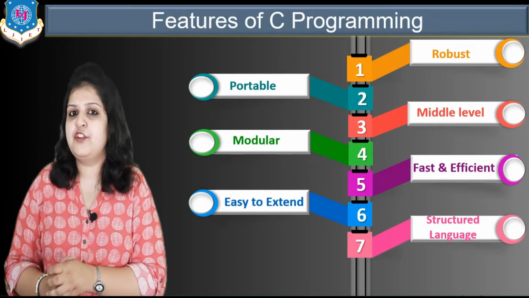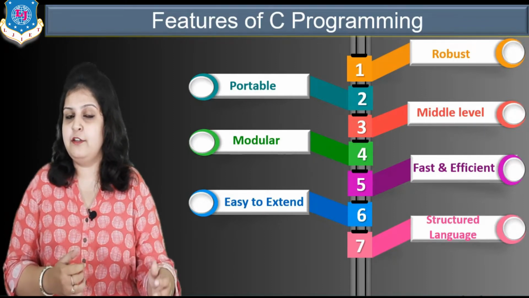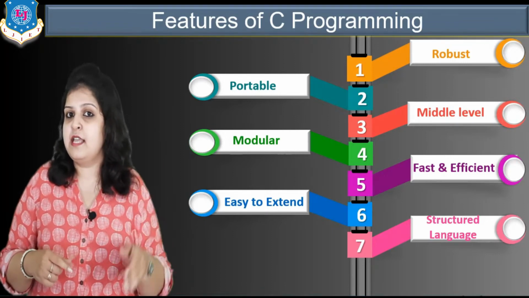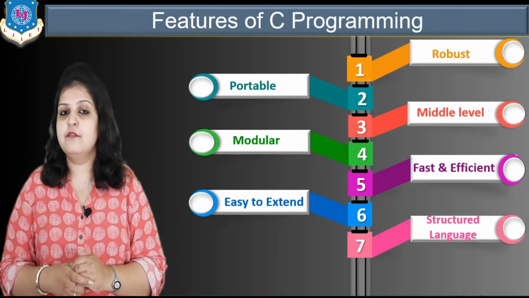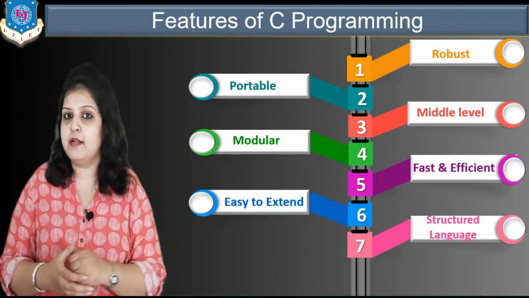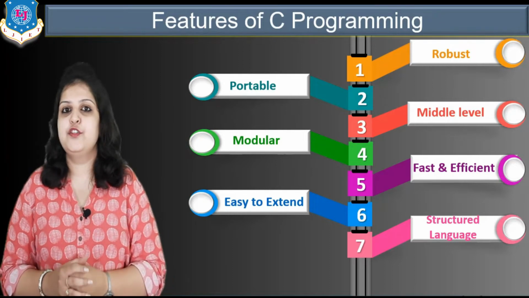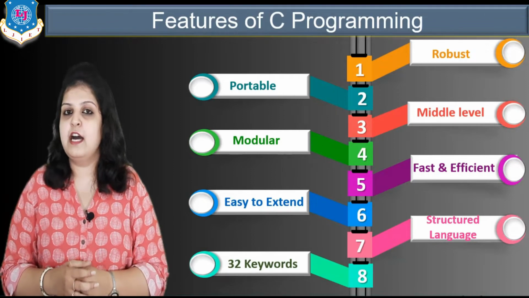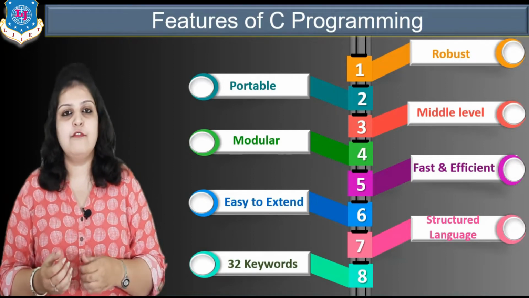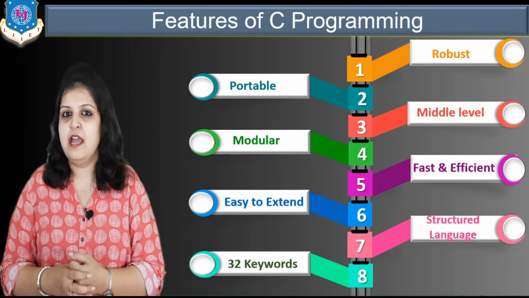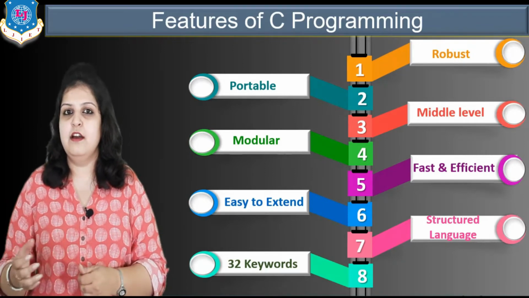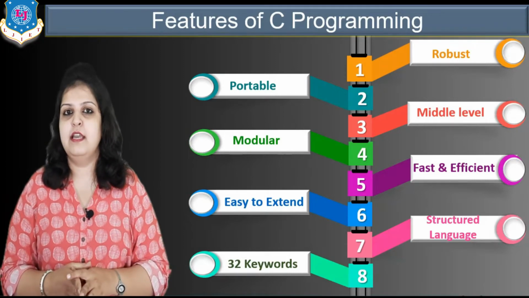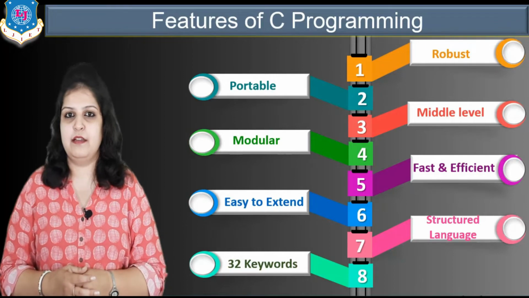It is also called a structured language, because in the next topic we are going to see the structure of C programming, the sections we have to follow. We have to write step by step, compulsorily. That's why it is called a structured language. And C programming has only 32 keywords, meaning you just have to remember 32 keywords, which are used in our programming. And what is a keyword? A keyword is a predefined word and it has a fixed meaning.